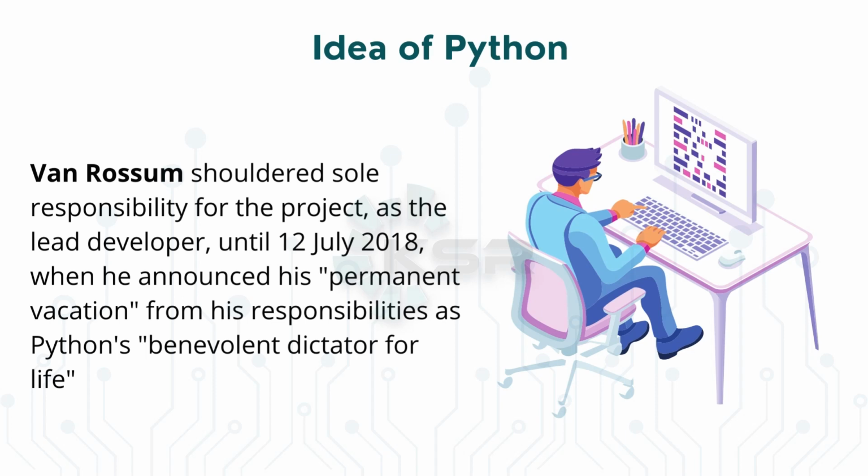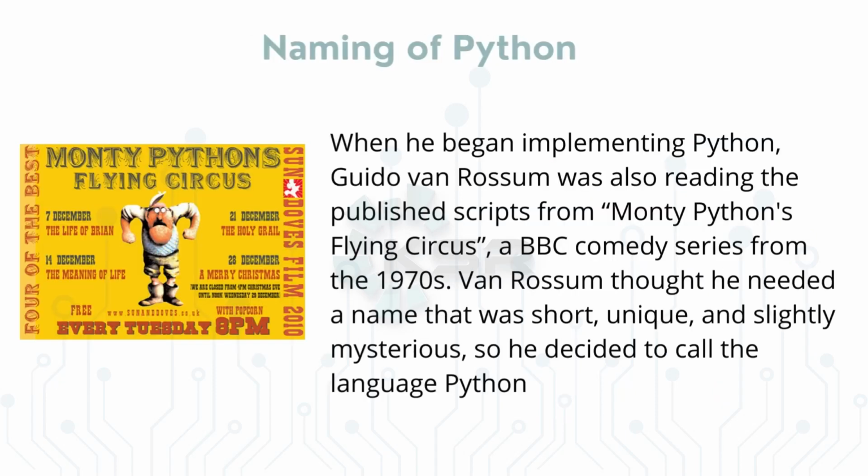Why the name Python? As a brief introduction, the name Python was given to this programming language because it was the first code name which he gave, right? He was not interested in naming it Python, but he gave Python as a code name.